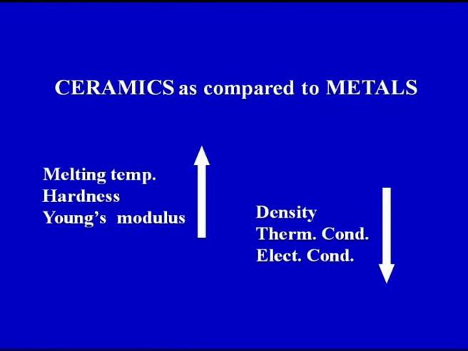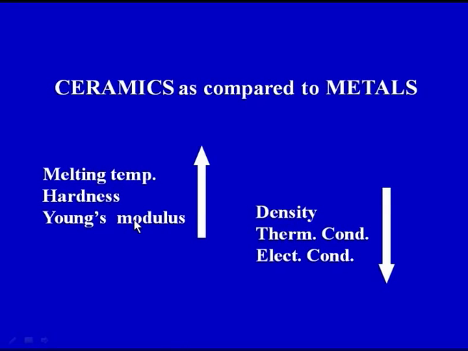Now, the first important thing is the comparison of the ceramics and the metals. So, on your screen you can see that there are a few properties which are better in the case of ceramics as compared to metals. You can get a feel: the melting temperature of ceramics is higher than that of metals. The hardness is also higher, as well as the Young's modulus.